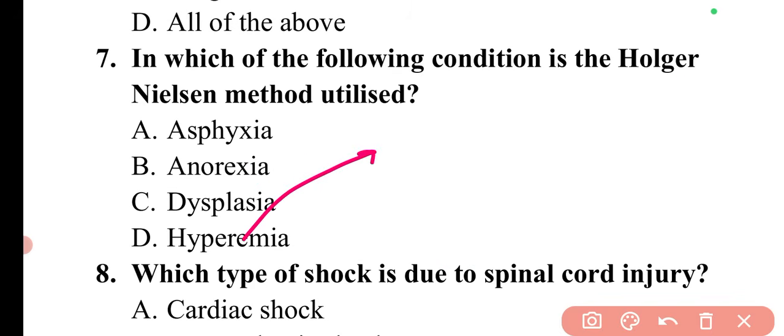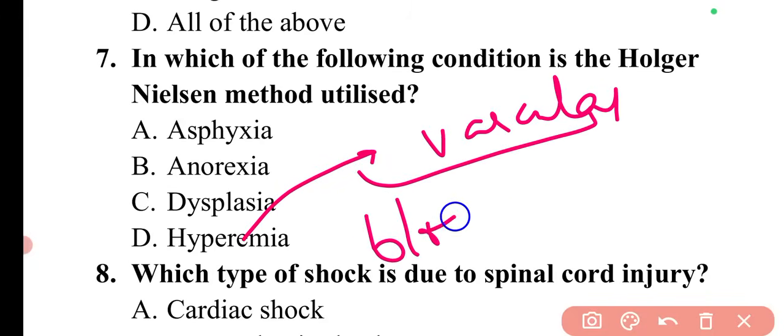Then talking about hyperemia. The hyperemia condition basically occurs when excess blood builds up in the vascular system. If the amount of blood in the vascular system is high, the excess blood builds up, and that condition is known as hyperemia.